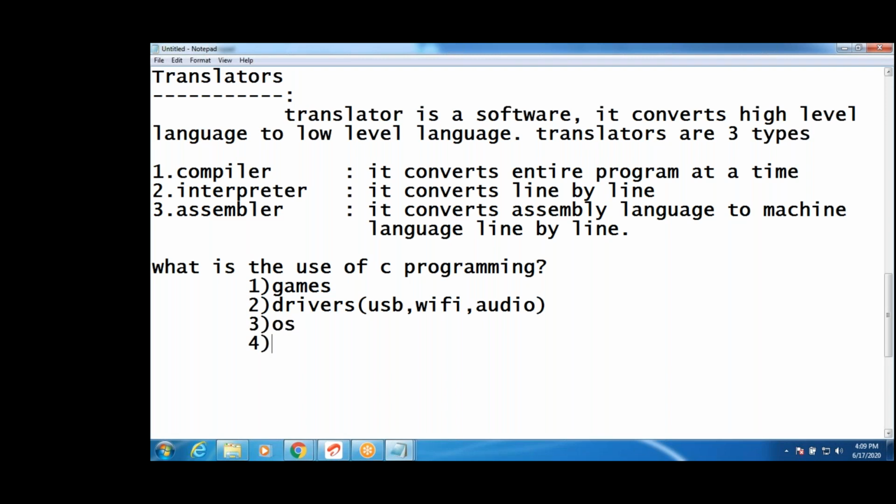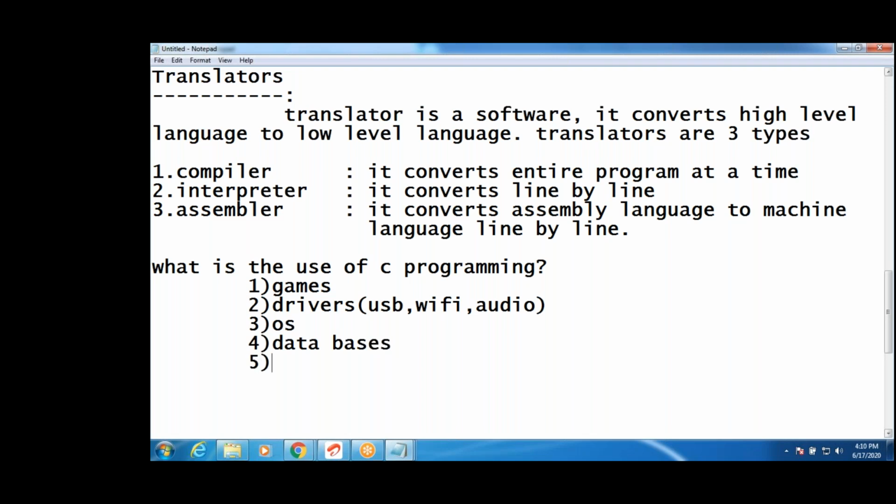Next, we use it in microcontrollers. In a washing machine also we write C code only, right? In microcontrollers, microwave ovens, we use that C programming. And in database development also. What is a database? It stores the information. How to develop those databases? Internally, we use C programming.